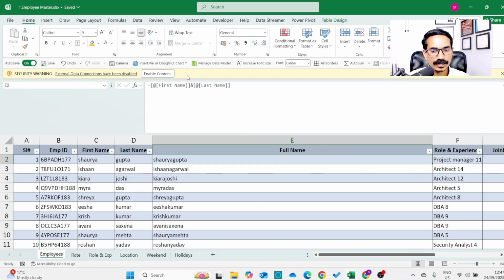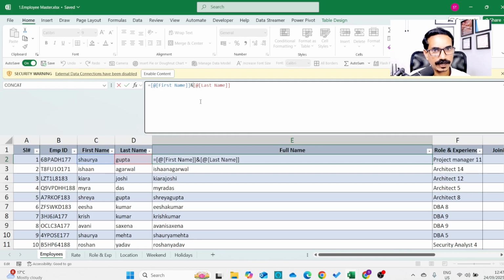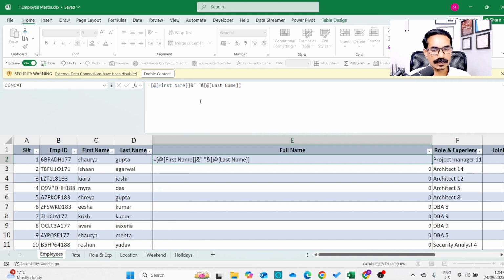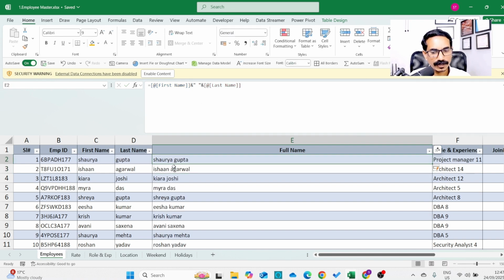To insert a space after the first name, we should put that space in double quotes: double quote, space, double quote. Now we have inserted a space after the first name. Now this space we need to join with the last name, so we use another ampersand, or an and sign. So we are done. We solved the first problem.